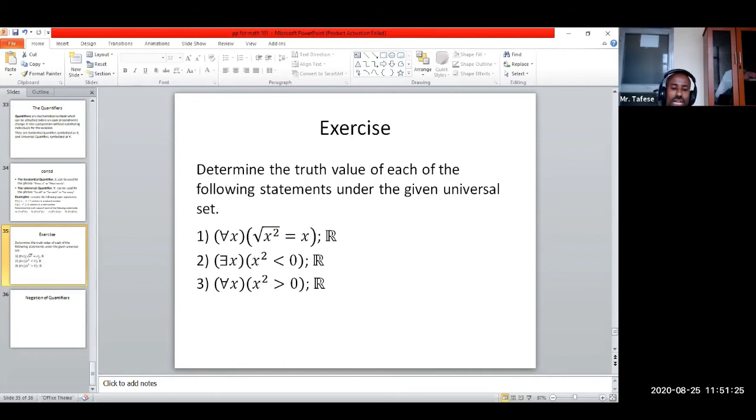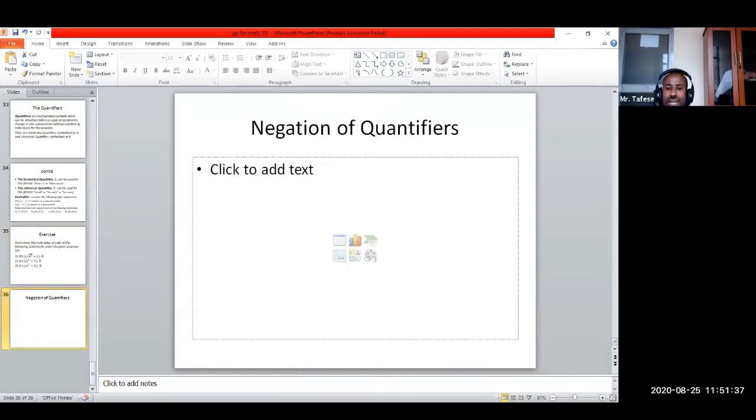So you should come with their truth value for the next class in the coming Tuesday. Next time, after this exercise, we will come across negation of quantifiers and combination of quantifiers. For today, this much is enough, and thank you for listening.